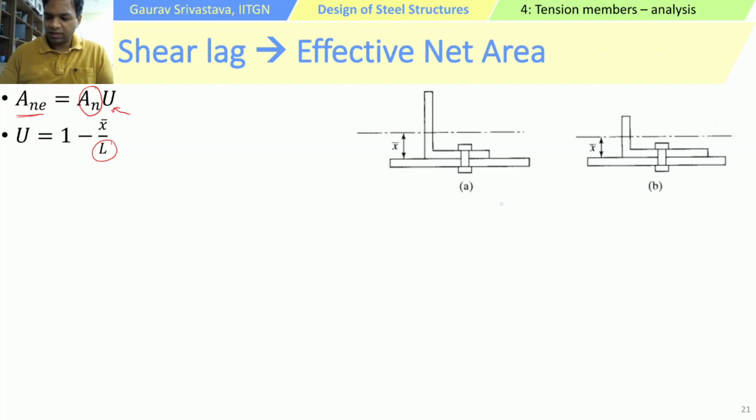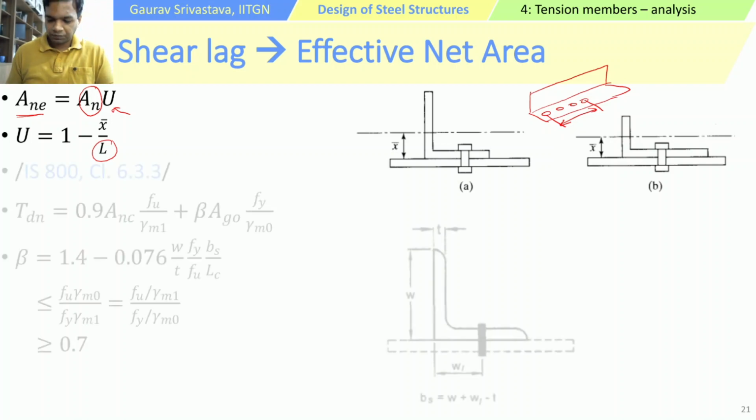If we look at the other view, we will see this angle being connected, and imagine a series of holes which consider the bolts. The length of the connection is defined as the center to center distance between the outermost holes. That is what this L is.